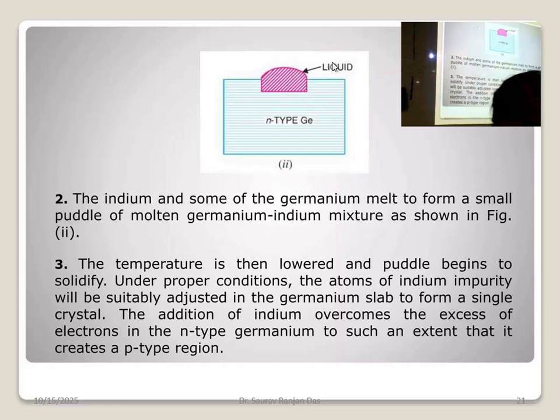Sir, do we have to produce the heat externally? A little bit of heat will do. Yeah, a little bit of heat.